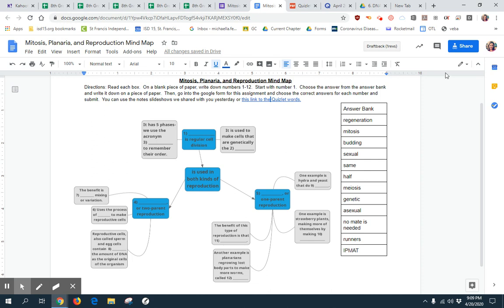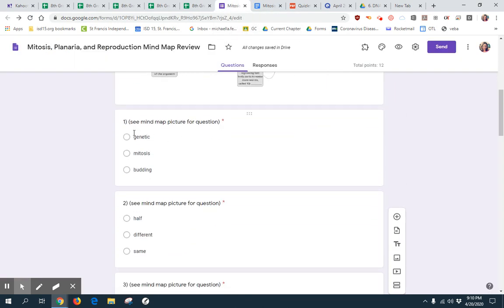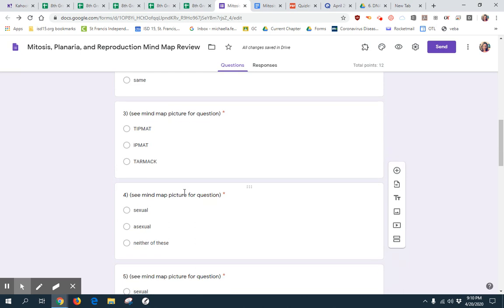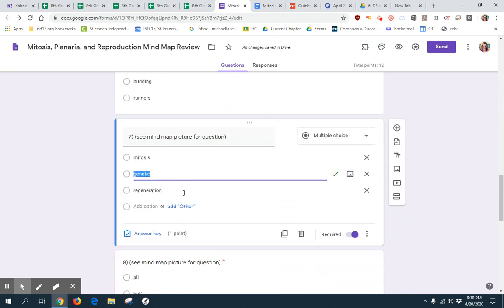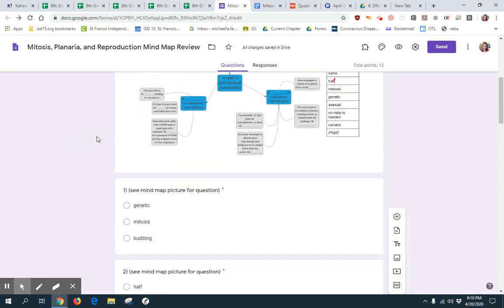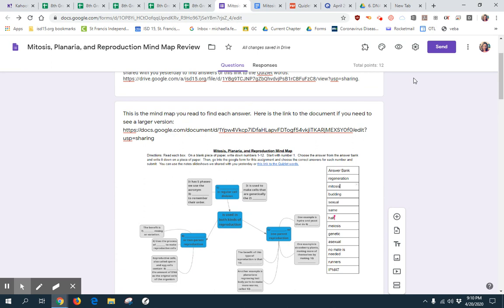All right. So now if you've answered all your questions and written down what you thought your answers were for 1 through 12, if you go back over to your form for number 1, hopefully the word you wrote down is one of these 3 choices. If the word you wrote down is not one of these 3 choices, it's not the right answer. So you need to go back and try again. Number 2, what word did you write down from the mind map for number 2? Select that answer here, and so on and so forth. Once again, if you wrote down an answer that isn't on this list, then you have the wrong answer. Go back and try again. All right. When you're done, hit submit.